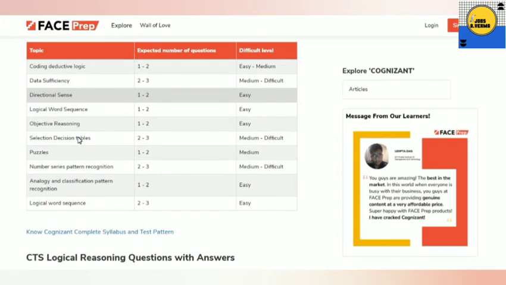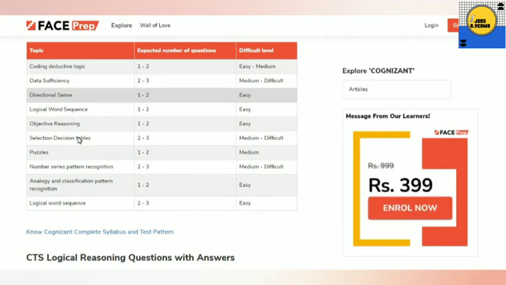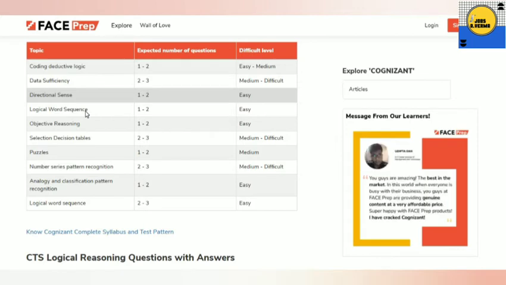So data sufficiency and selection decision tables, number series, pattern recognition and logical word sequence. These 4 chapters are the main chapters where you will get medium to difficult or easy level questions. So practice it very hard, and also you can practice puzzles, number series, pattern recognition, analogy also. So these are the main important areas.